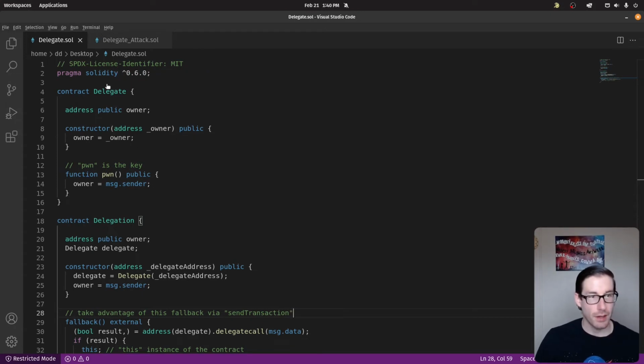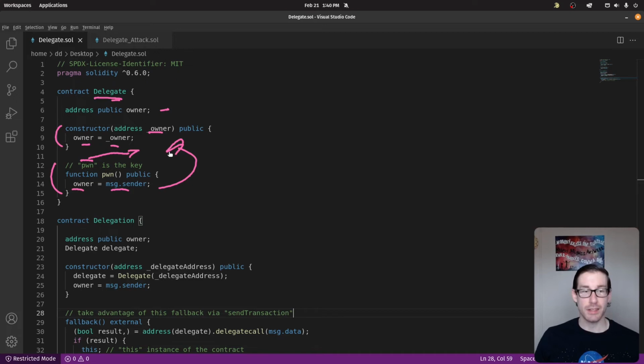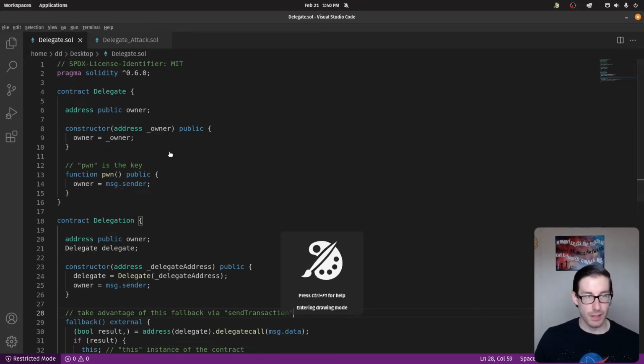Below that, we have our contract Delegate. This is the original parent contract. We have an address for an owner. We have a constructor, and the constructor basically says whoever deploys this contract is going to be the owner. Down here we have a function. This is my note here, basically. In this function, it's basically a pwn function. If you're not much of a gamer, pwn is basically when you're getting owned by somebody. It's like destroying in a video game. Fun fact, I think. In this function, you can see that whoever initiates this function, the sender, will then become the owner of this contract. That's going to be our goal. That's the key to winning this challenge, and that's why I've put this little note here.